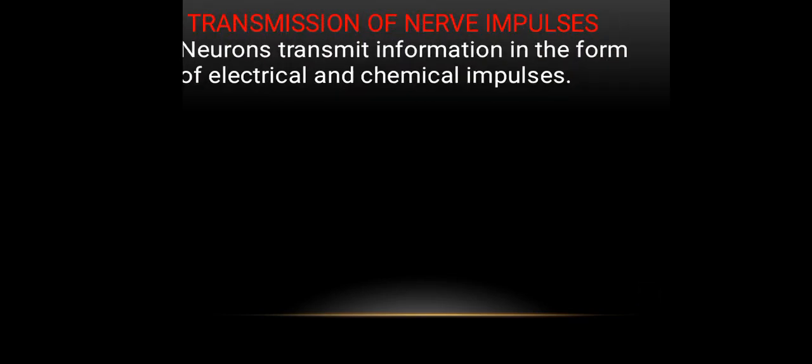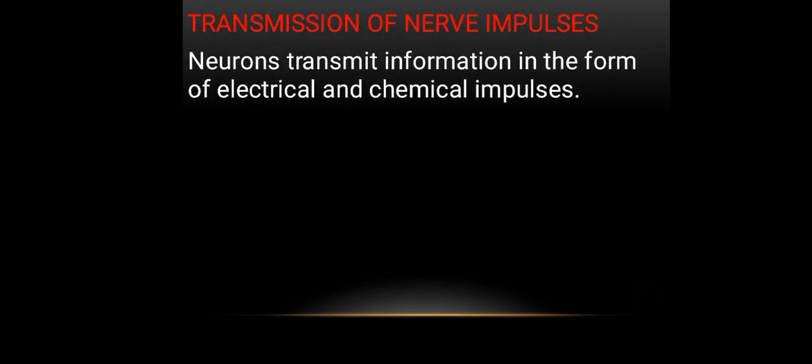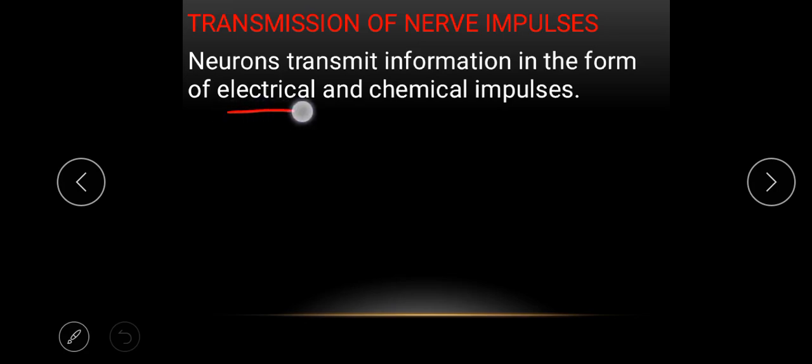Transmission of nerve impulses. Usually, information is transmitted along the neuron in the form of electrical and chemical impulses. Take note, information is transmitted along the neurons in the form of electrical and chemical impulses.